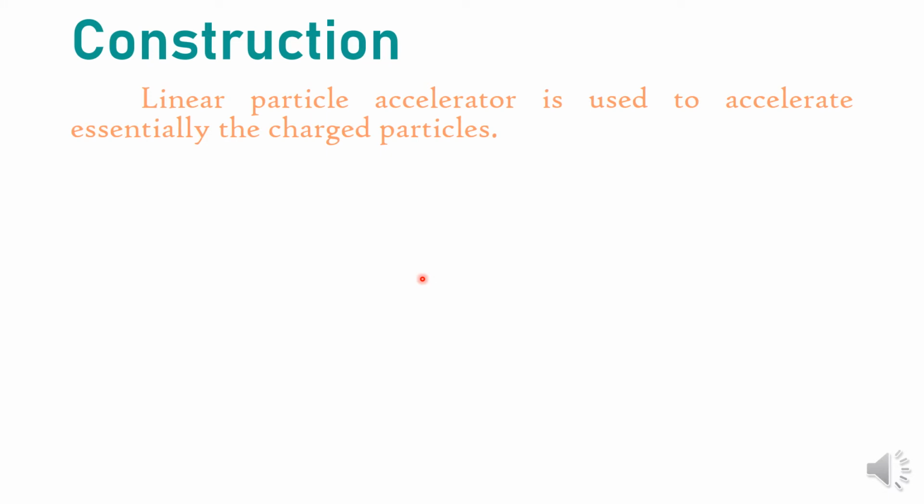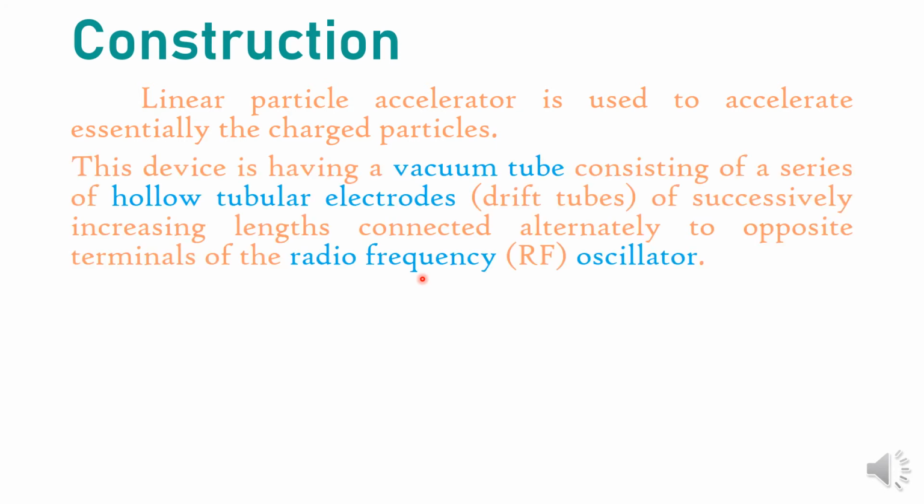Now let us discuss the construction of linear accelerators. A linear accelerator is used to accelerate charged particles. You cannot use these accelerators to accelerate neutral particles. It can be used to accelerate only charged particles.